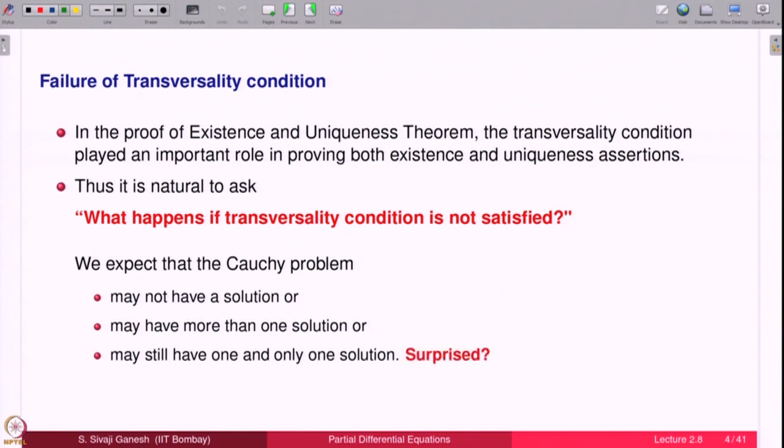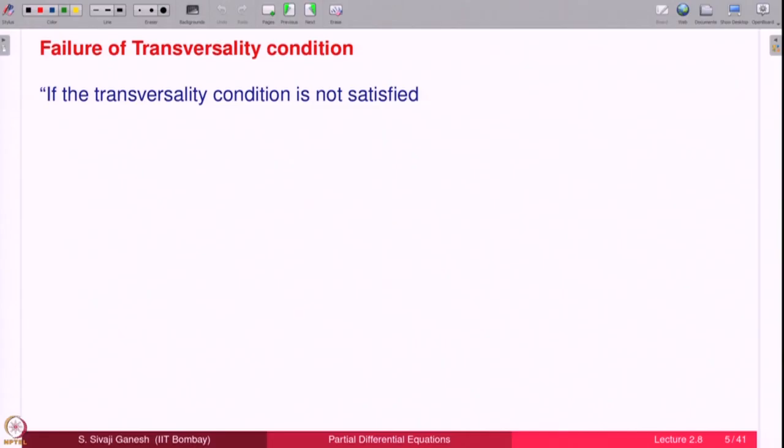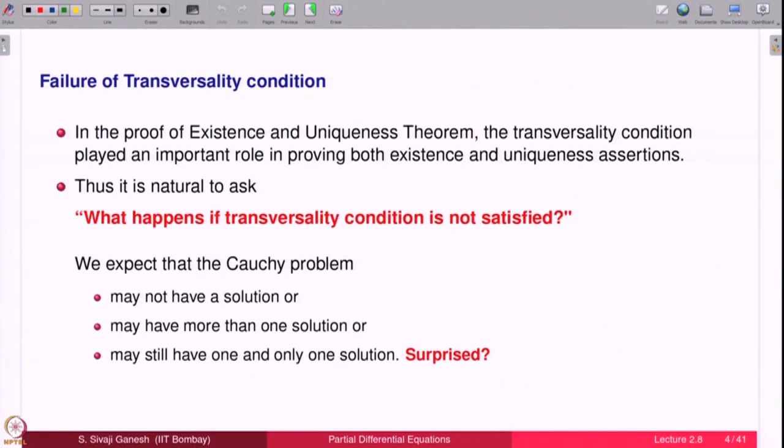or it may still have one and only one solution. Are you surprised? No need to be surprised, because the theorem, if you remember, the assumption of transversality condition was only a sufficient condition. Under that condition we have proved existence and uniqueness. So, if the sufficient condition is not satisfied, still we may have existence of a unique solution.